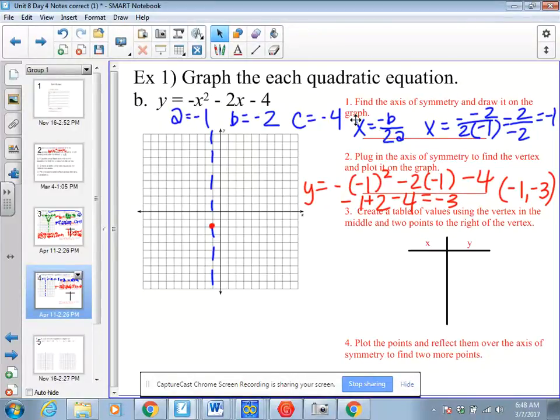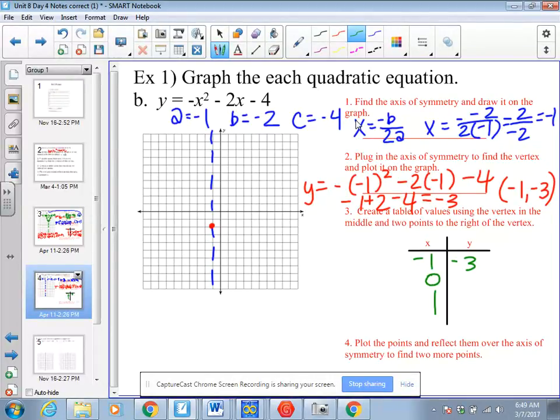I'm going to pick 2 points to the right of my vertex. Since my x value is negative 1, I'm going to go 0 and 1. So I have negative 1, negative 3. I'm going to go 0 and 1. So 0 is easy.